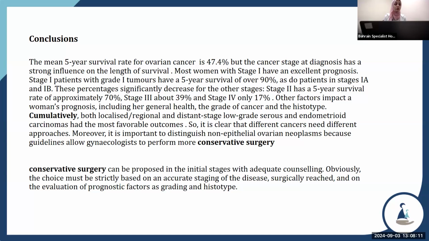Stage 1 patients with grade 1 tumors have 5-year survival of over 90%, as do patients in stage 1A and 1B. This percentage significantly decreases for other stages. Stage 2 has a 5-year survival rate of approximately 70%, stage 3 39%, and stage 4 only 17%.